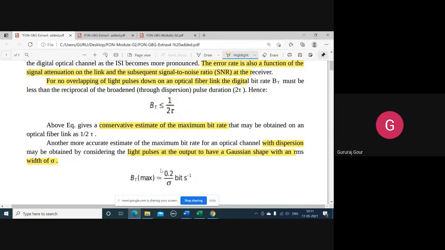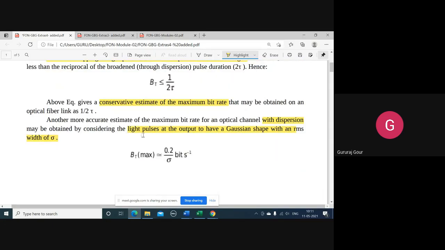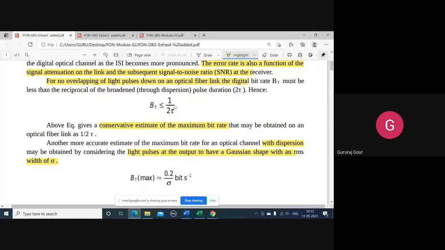So another case, suppose we consider that overlapping or dispersion is happening. Here is a more accurate estimate of the maximum bit rate for the optical channel with dispersion, by considering that the light pulses at the output have a Gaussian shape with RMS width of sigma. So this is the formula we get for BT with dispersion.